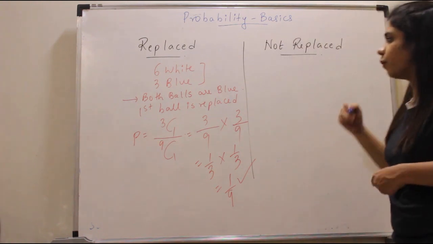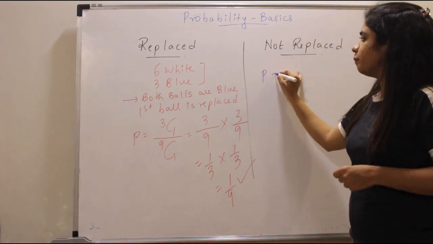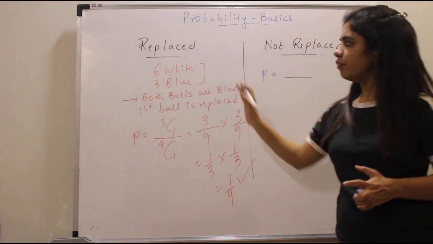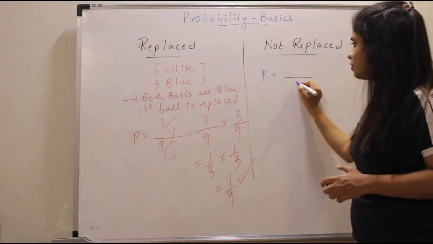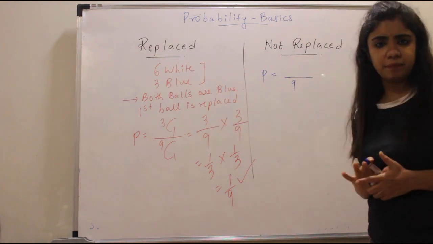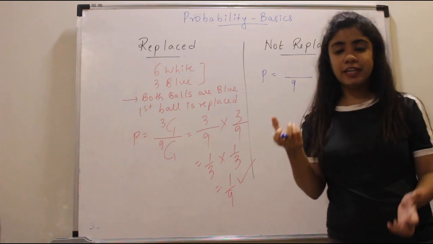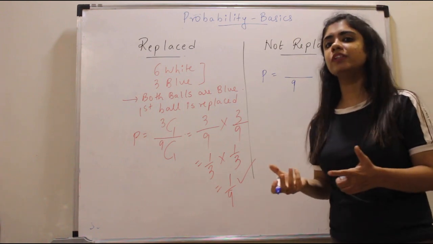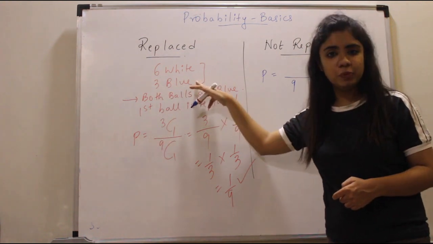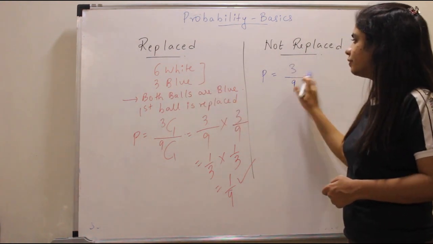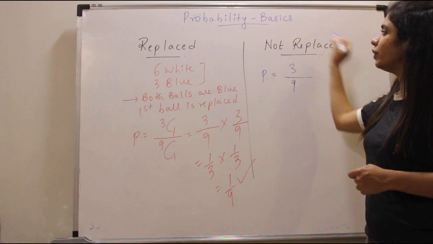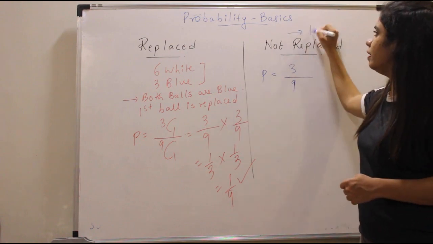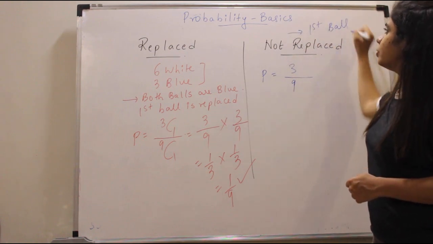Let's understand. देखो, probability. Total how many balls did you have? You had 9 balls. Okay? So this is 9 or 9C1. I picked up the first ball. It was a blue ball. How many blue balls did you have initially? You had 3 blue balls. So your numerator will be 3. Now it is not replaced. They are saying the first ball is not replaced.